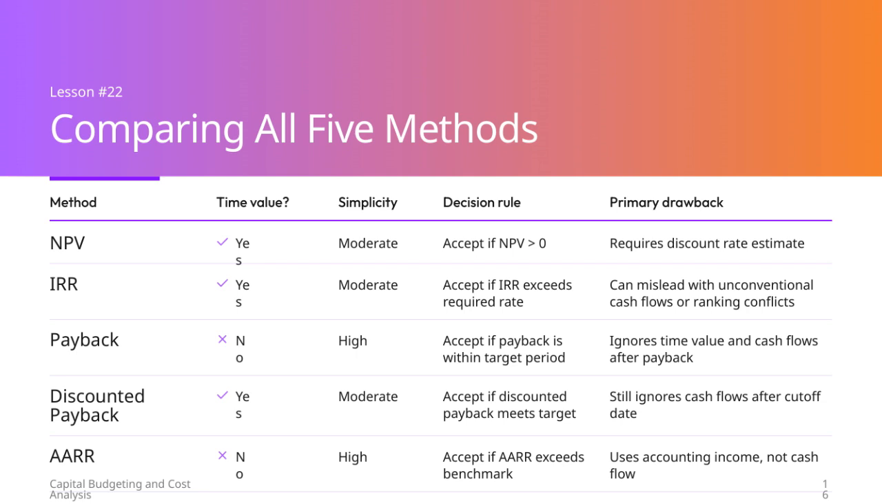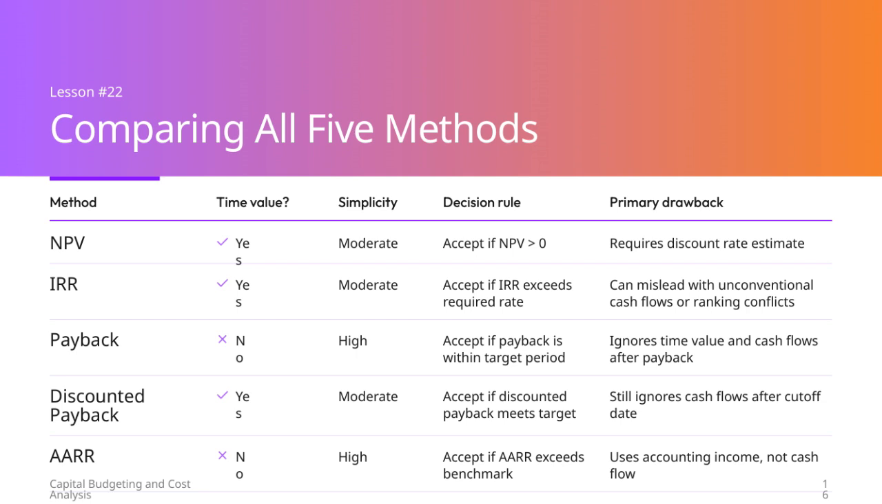Then, there's the payback method. It doesn't consider the time value of money, but it's very simple to use. The decision rule is to accept if the payback period is within a target period. Its biggest drawback is that it ignores both the time value of money and any cash flows that occur after the payback period.